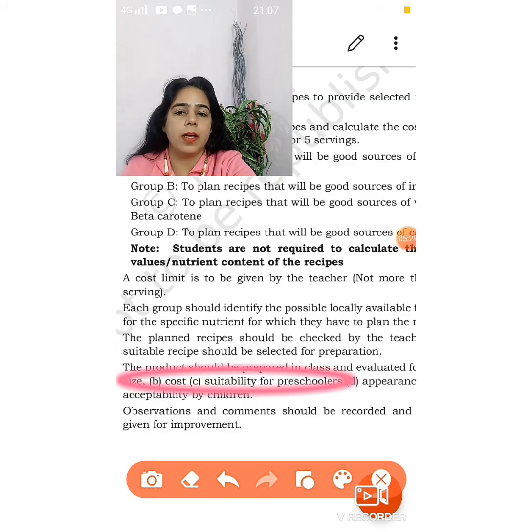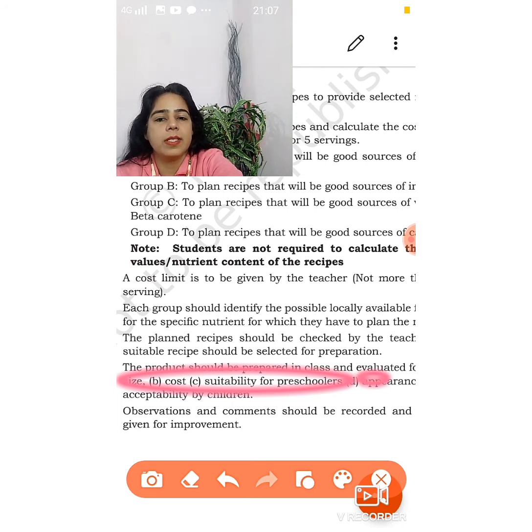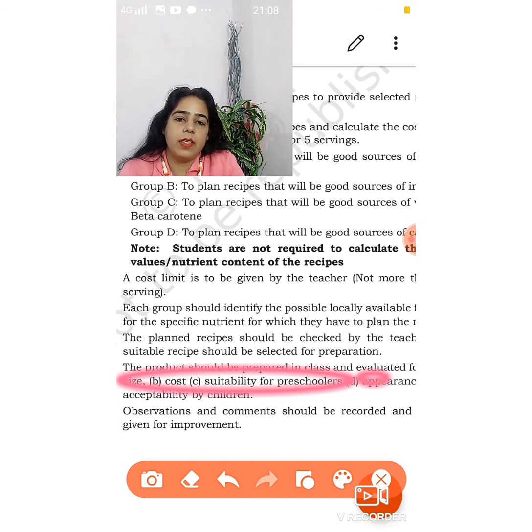Here it is. You have to make a table wherein you will write the serving size. The serving size would be, as has been told to you, 5 servings. Then in the next column you write the cost, and then suitability for preschoolers, whether the item that you have prepared is suitable for preschoolers or not. The next is appearance, whether the item should be appealing to the eyes of the child so that he is keen to eat it.